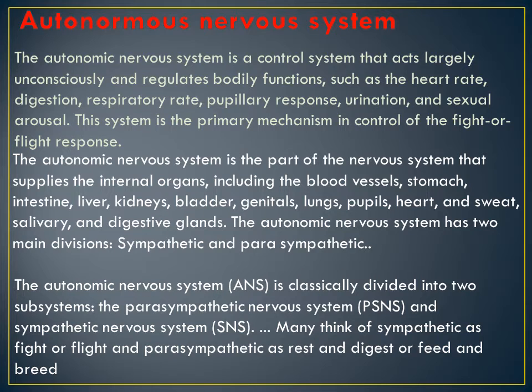This system is the primary mechanism in control of the fight or flight response. The autonomic nervous system is a part of the nervous system which supplies the internal organs, blood vessels, stomach, intestine, kidney, liver, genitals, lungs and pupils, heart and the sweat, salivary and digestive glands. The autonomic nervous system has two main divisions. What are those? Sympathetic and parasympathetic. The autonomic nervous system is classified into subsystems, smaller systems: parasympathetic and sympathetic.